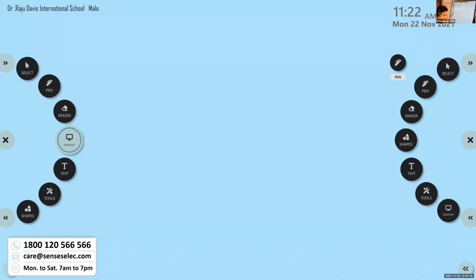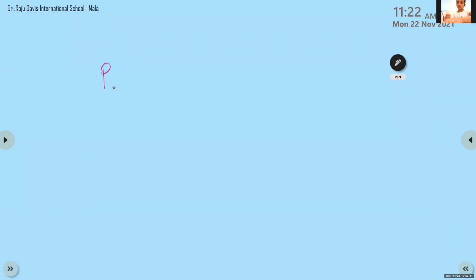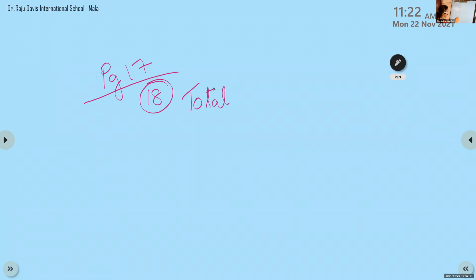All of you, you have to write this because it is a word problem. We have to write the steps in detail. Page number 17, question number 18. We have two boys, Samir and Vijay. First we write the total part of the fence painted by Samir and Vijay. So we have to add.